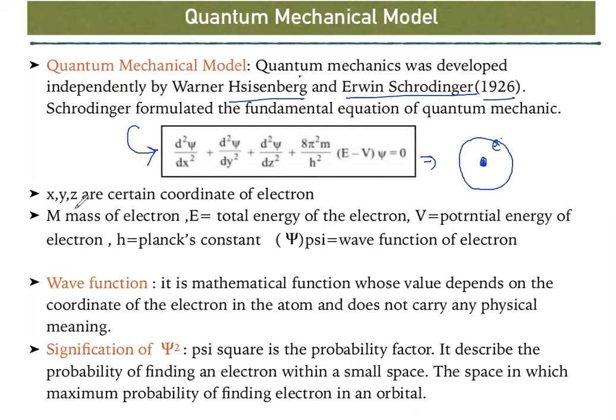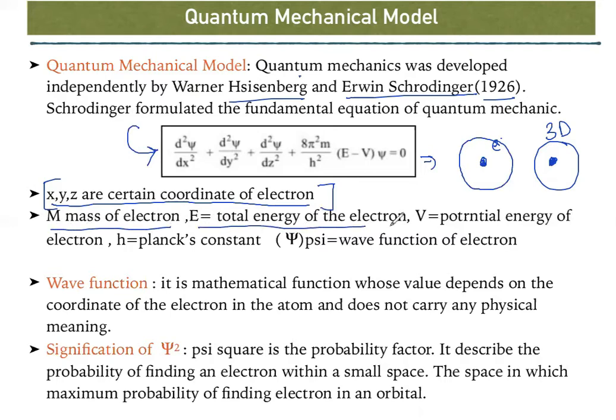In this equation, these are d square psi by d x square, and x, y, and z are the coordinates of the electron. Basically, electrons are present in a 3D space, randomly moving, and have different shape, size, and energy. If electrons are revolving in a 3D space, they must have 3D coordinates, that is x, y, and z. What is m? m is the mass of electron, E is the total energy of electron, V is the potential, h is Planck's constant, and psi. What is this psi?